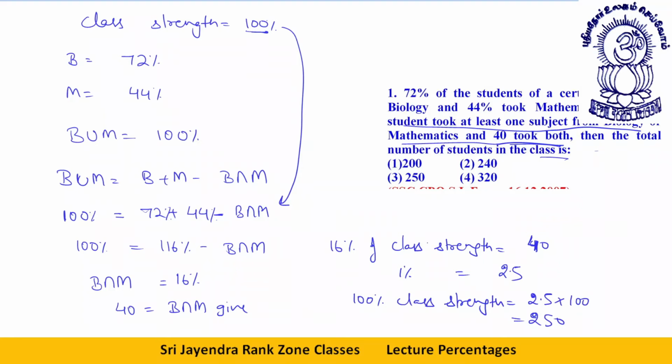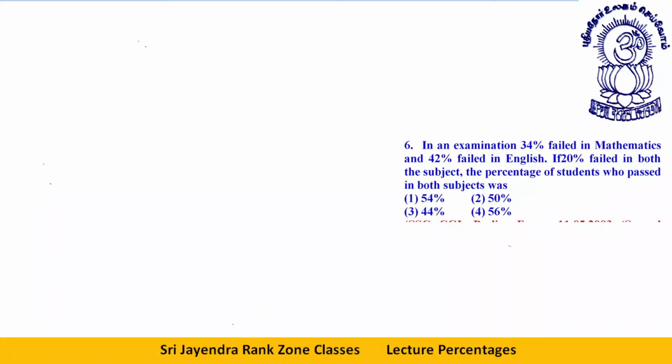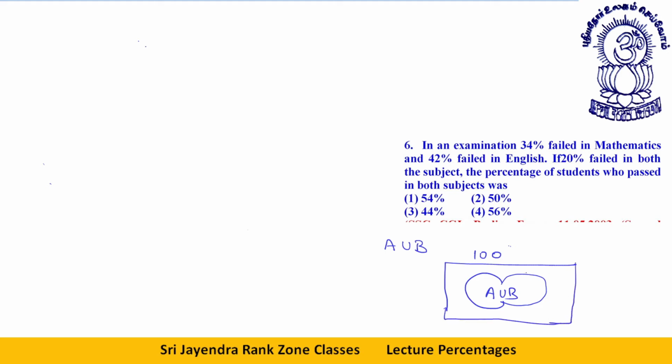Okay, dear students, let's take another question. Let me wrap this portion first. Now, before moving ahead, let's discuss one more thing, then we will take further questions. See, students, if I talk about A union B, what does A union B mean? Let's say this is a sample space, this is 100%. This is A actually, and suppose this is A union B. Now, this portion is called A union B bar, or this is actually 100% minus A union B.